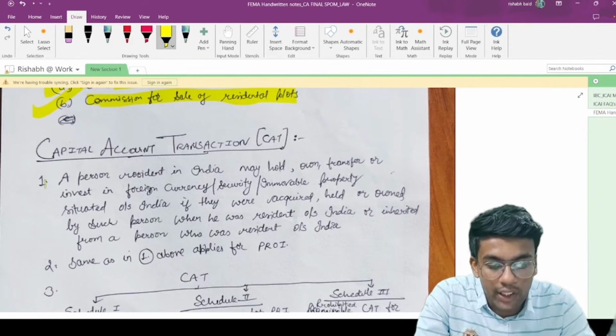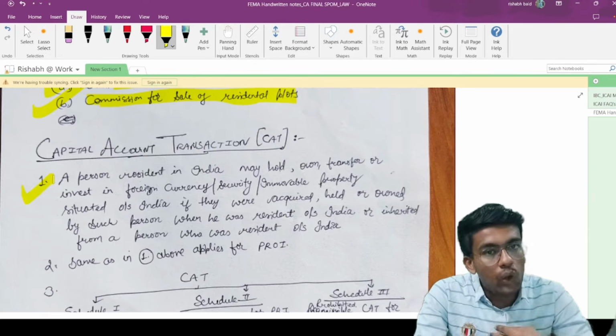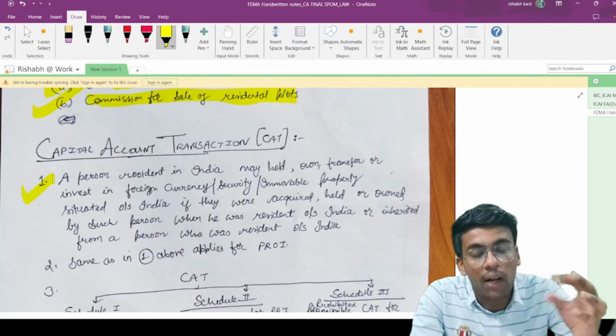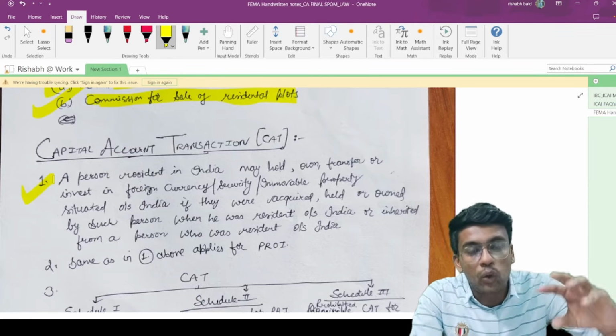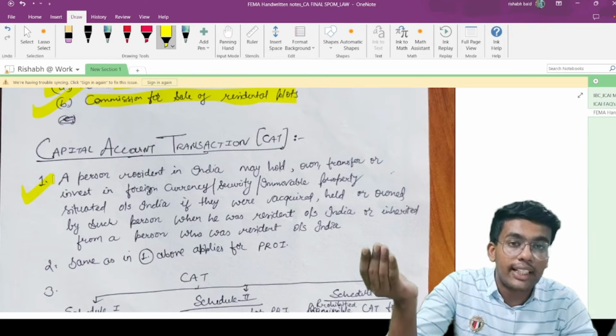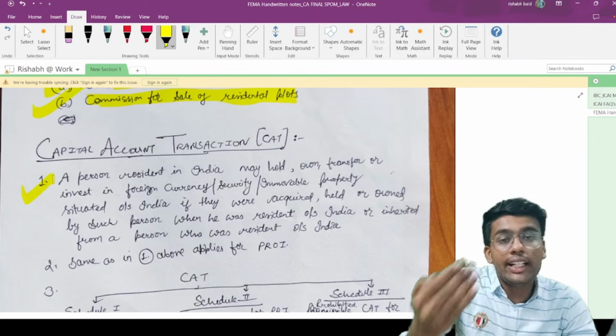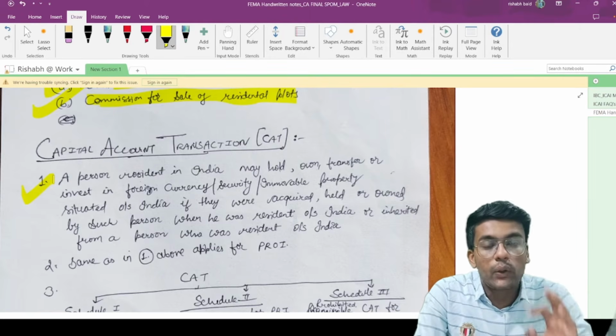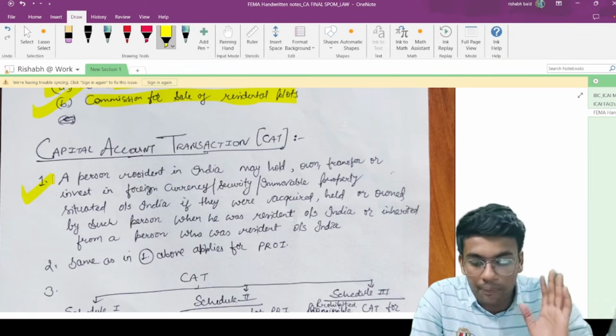So this is again a very good condition. You can hold any kind of foreign currency security or any kind of immovable property outside India if such property was acquired by you when you were residing outside India, or you have inherited that property from a person who is resident outside India. In such a case, you can hold that property in your name.